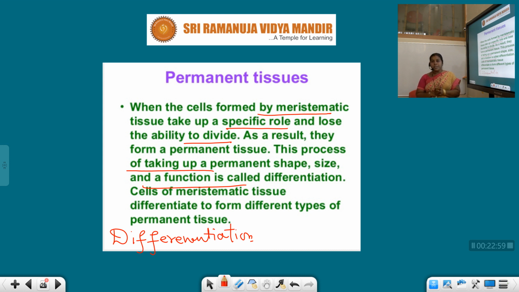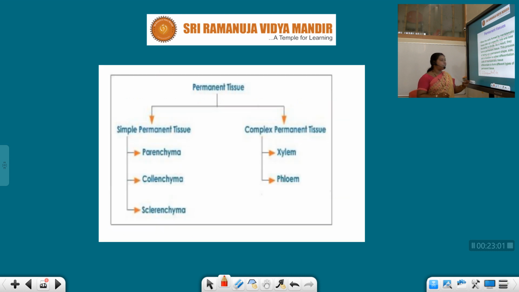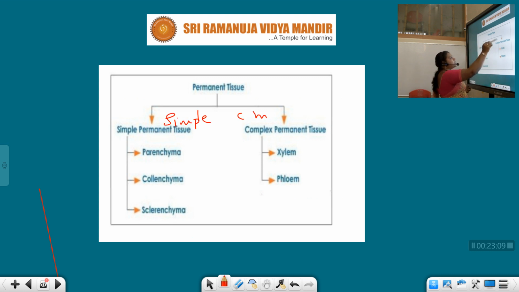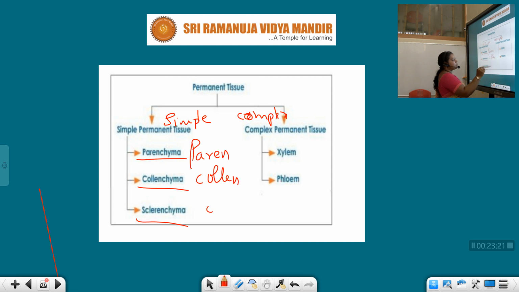Okay, that is about the permanent tissue, students. Let us see the different types of permanent tissue. Already we discussed simple and complex, right? Under simple, there are parenchyma, collenchyma and sclerenchyma.